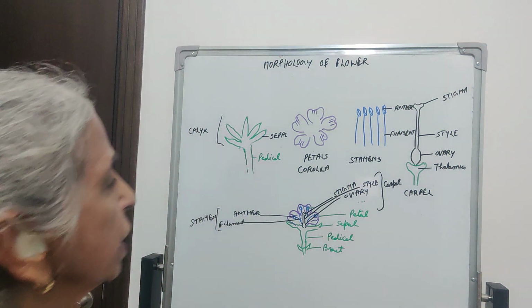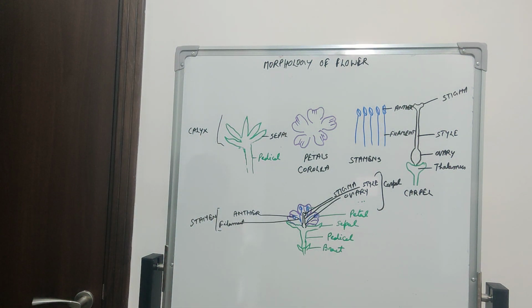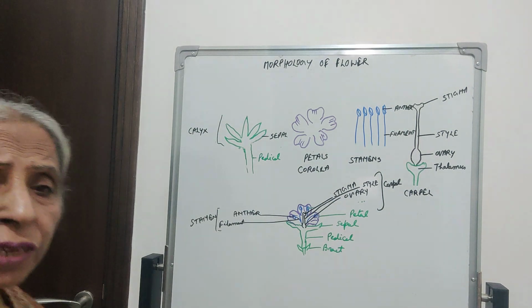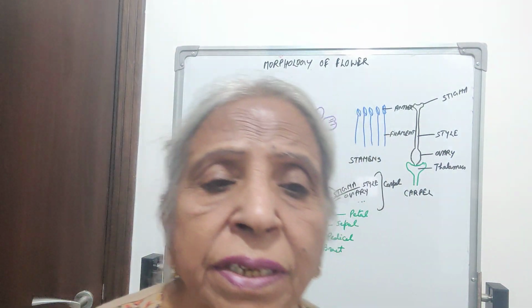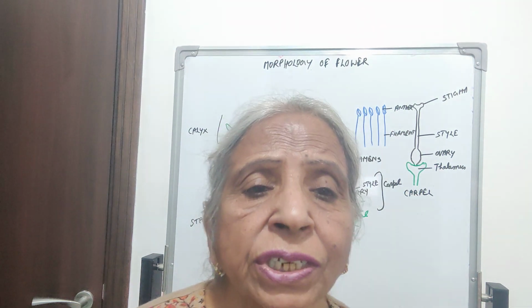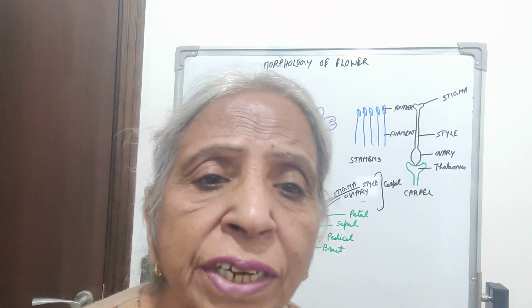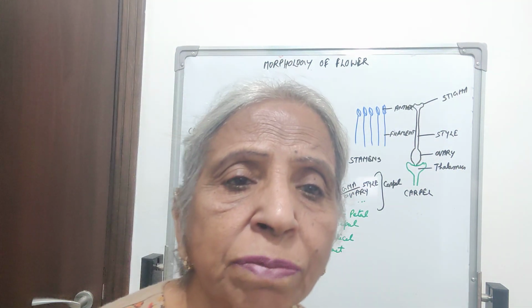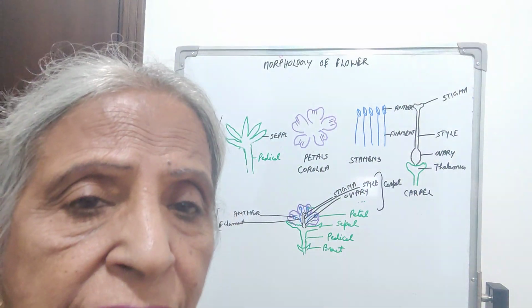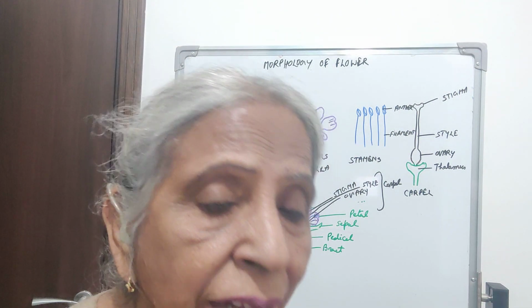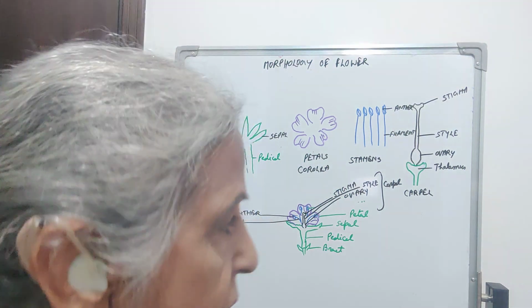of the sepal. In imbricate, one end of the sepal or petal may overlap the other end, but not in a successive manner. There may be irregularity. In vexillary, there is one large sepal or petal present, which is called the standard, which overlaps two sepals or petals which are the wings, and the innermost two sepals or petals are also overlapped by the wings; they are called the keel or carina. That is called vexillary, as in the case of pea flower and all other legumes, that is beans.